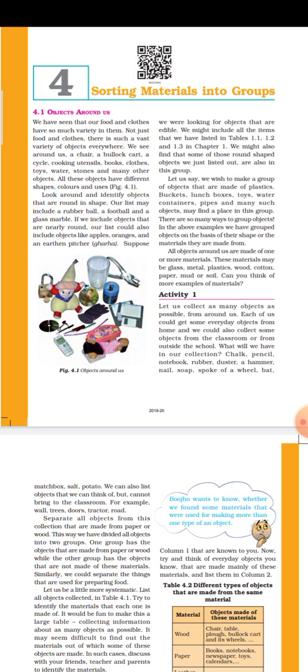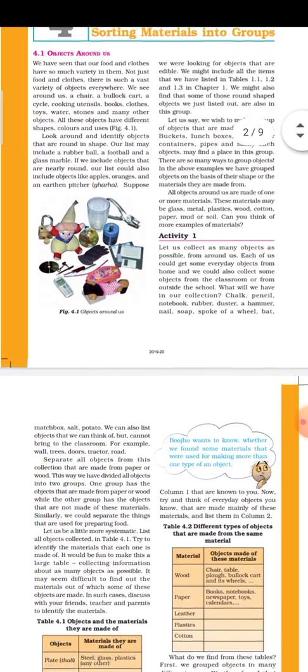And last but not least, transparency. Transparency means, on the basis of light, whether a particular material allows light to pass through it, or allows light to pass through partially, or doesn't allow light to pass through at all. So on the basis of transparency, that is the capacity of a material to allow light rays to pass through, materials can be categorized into three categories: transparent, translucent and opaque. These are the various properties that are considered while sorting materials into groups.